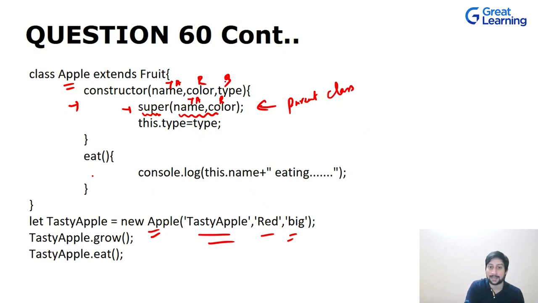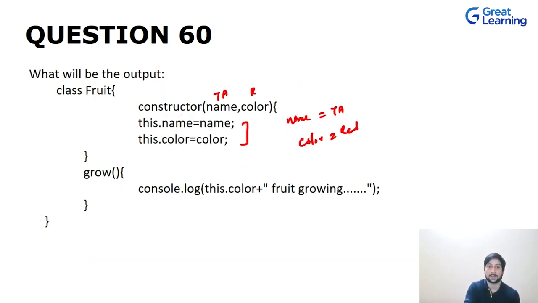Coming back to this, you also have the type, which is big, and this type will be set to big. This is what happened with only this line of code. You call the constructors of both the classes. Now, with the help of this tasty apple, you are calling the grow method, which is in the parent class.